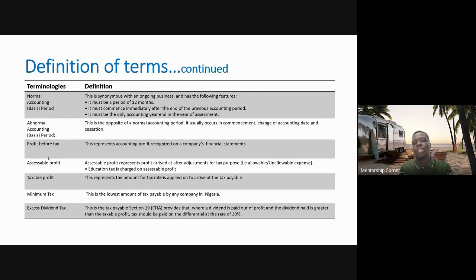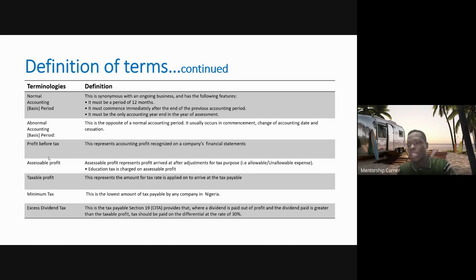This represents the amount to which the tax rate is applied. So it represents the amount on which the tax rate is applied to arrive at your tax payable.